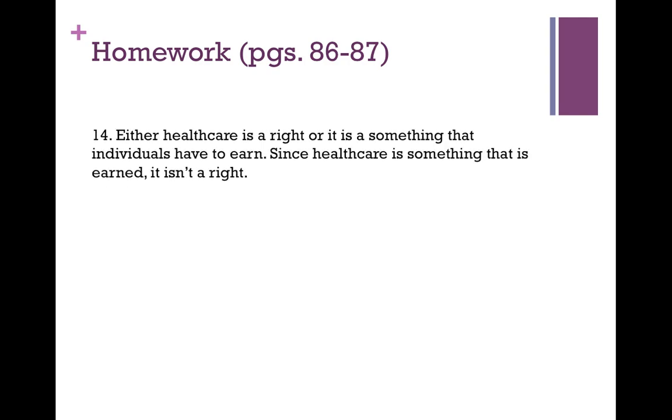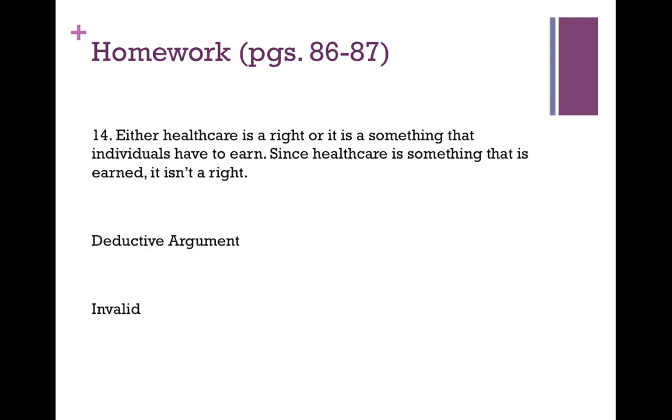Number 14, either healthcare is a right or it is something that individuals have to earn. Since healthcare is something that is earned, it isn't a right. And this is an example of a deductive argument, and this is probably the most difficult problem in the entire homework assignment because, and I'm betting everybody got this wrong, this is actually an invalid argument.